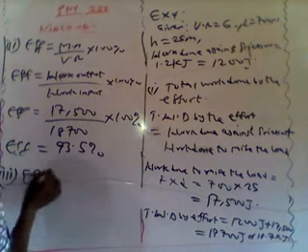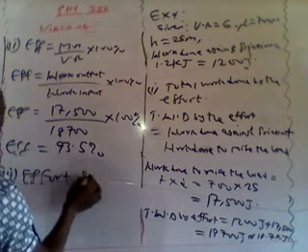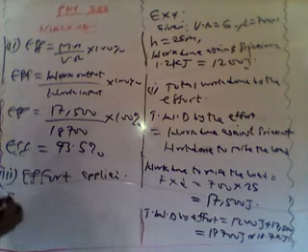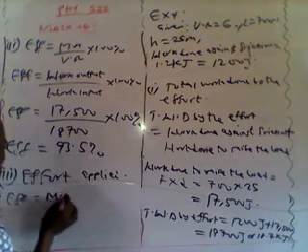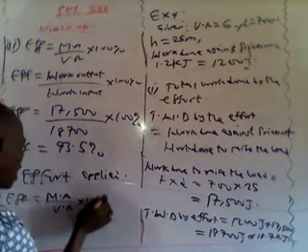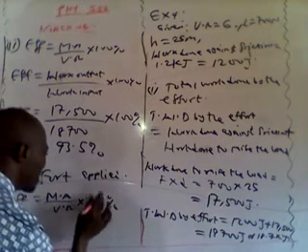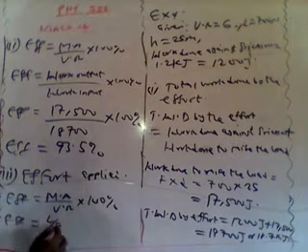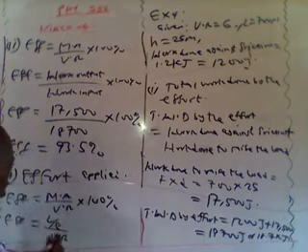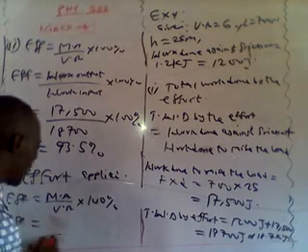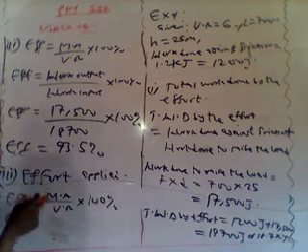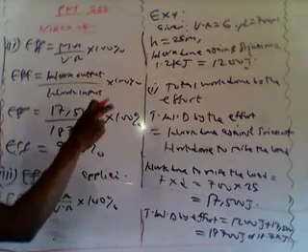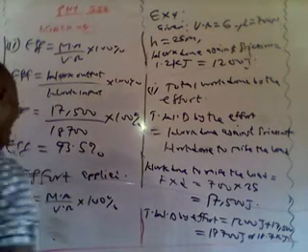So let's look at the third question under example 4. That is effort applied. How do we obtain our effort from here? My effort will be obtained using efficiency equal to MA over VR multiplied by 100%. I can also rewrite this to be efficiency equal to load over effort over velocity ratio. Don't let me confuse you people. Let's first look for MA. By the time you look for MA, then you now use MA equal to load over effort. Because load has been given, then we can make our effort the subject of formula.